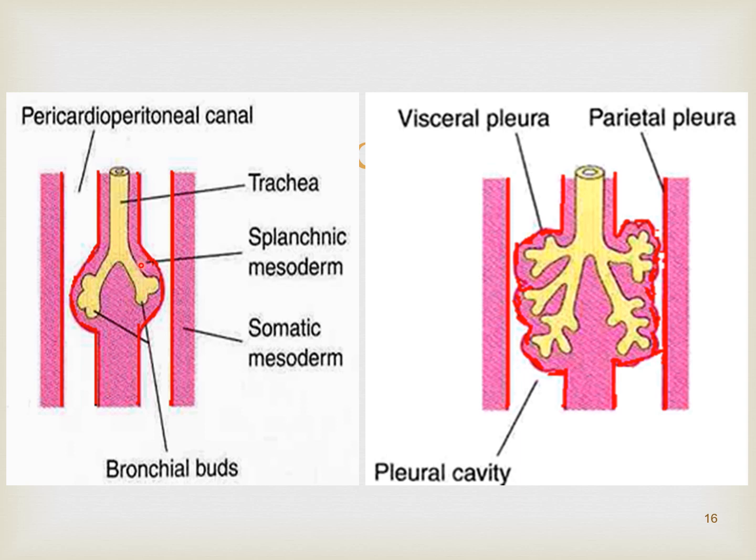This is splanchnic mesoderm, which is going to form the cartilage or muscular tissue, and this is showing the body wall, which is going to form the somatic mesoderm. Now this diagram is also showing a canal which is known as the pericardio-peritoneal canal. It is a canal which in future forms the cavity for the pericardium for the heart and peritoneum for the abdominal viscera, and in between the two pericardio-peritoneal canals, the trachea as well as the lung tissue is going to be developed.